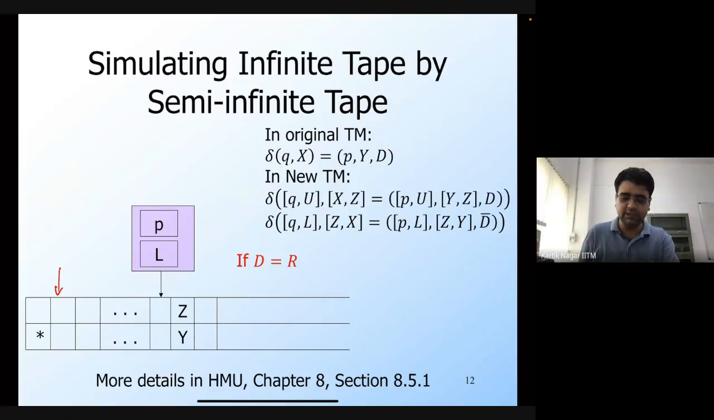So this is how, given the description of the infinite tape Turing machine, I can construct this semi-infinite tape Turing machine, which simulates the infinite tape Turing machine. Therefore, I don't need a Turing machine with a tape infinite in both directions. Are there any questions regarding this construction?